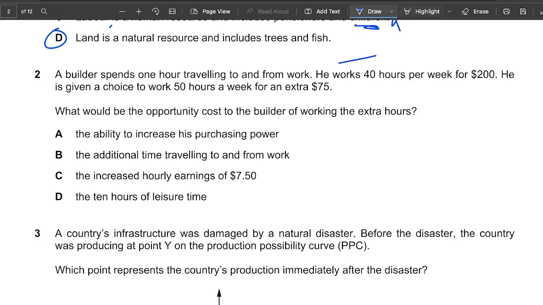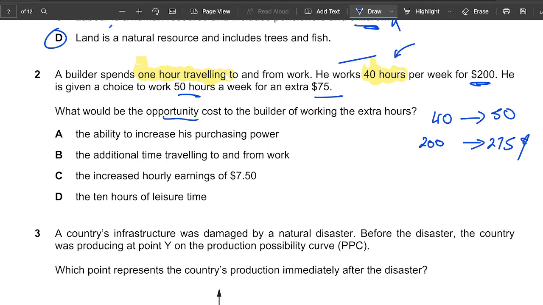The next question, let's highlight the key points. It says a builder spends 1 hour traveling to and from work, and he works 40 hours per week for $200, and he is given a choice to work for 50 hours a week for an extra $75. So right now he's working 40 hours, that will go to 50 hours, and that $200 will go to $275. This is all per week. So what is the opportunity cost?